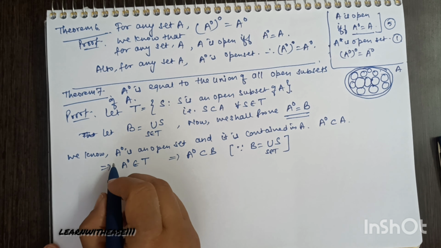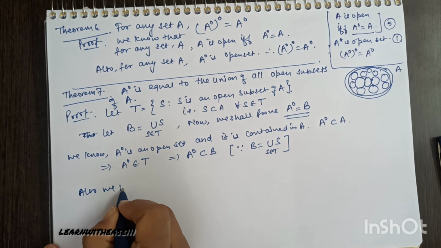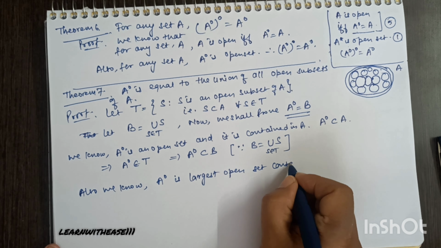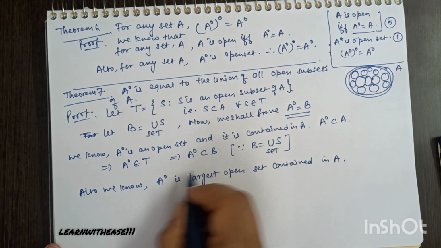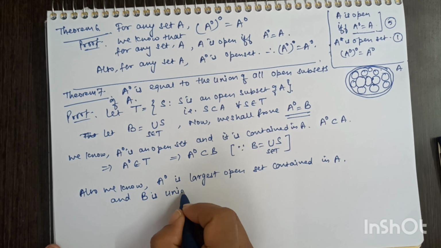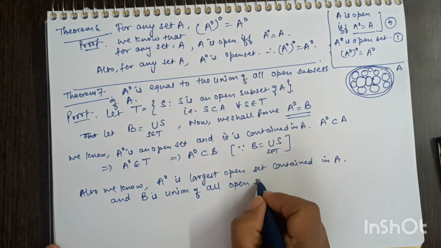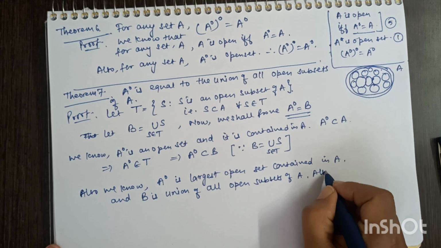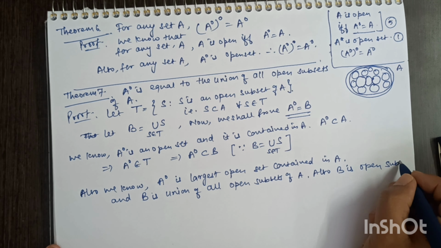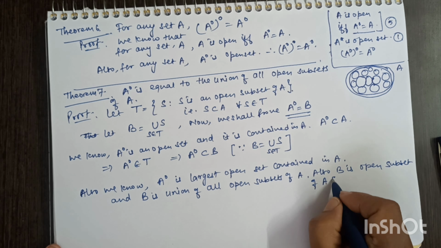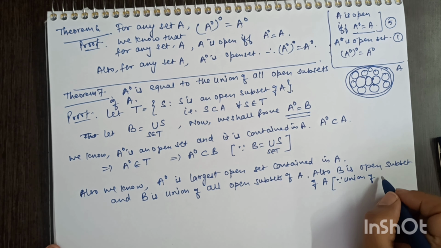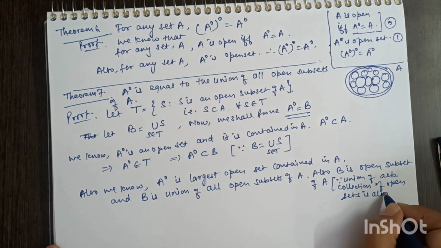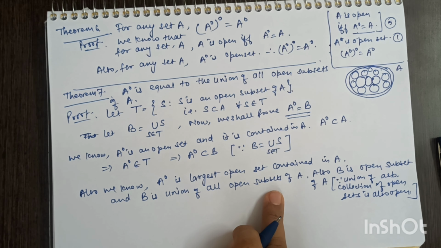Now I need to prove the reverse part. B subset of A naught I have to prove. So for this, understand this. A naught is the largest open set contained in A, and B is the union of all the open subsets of A. Since B is the union, we have also proved a theorem on open sets that the union of an arbitrary collection of open sets is also open. We have proved this result in the open set lecture.